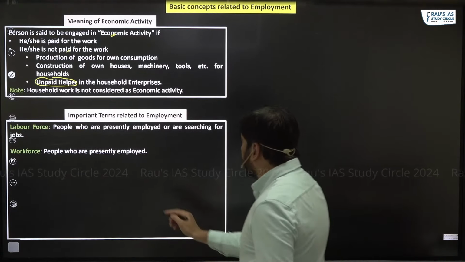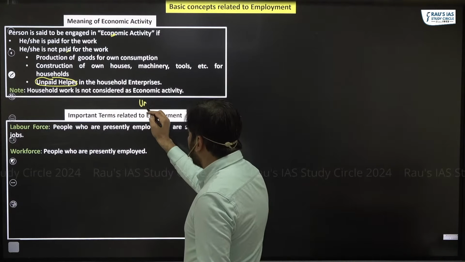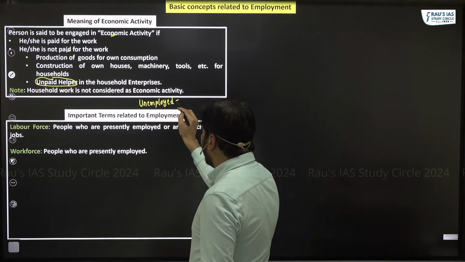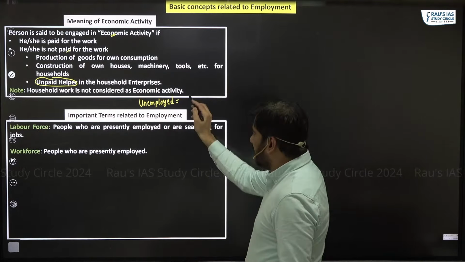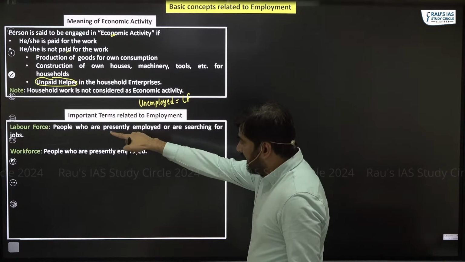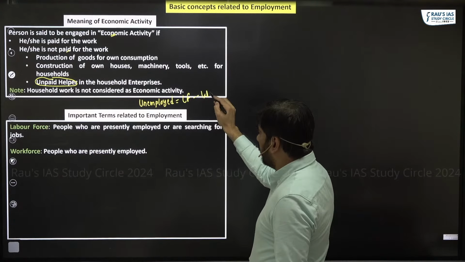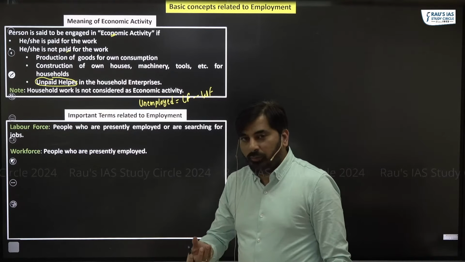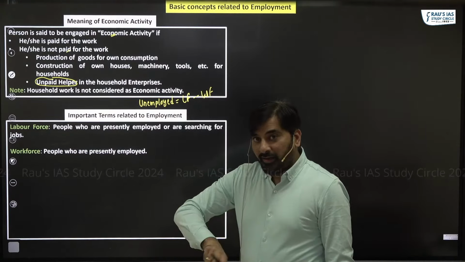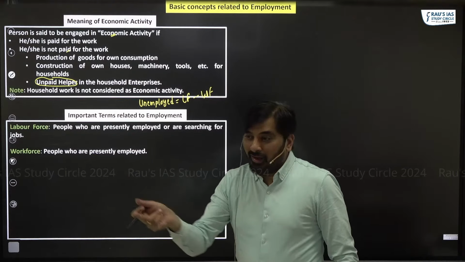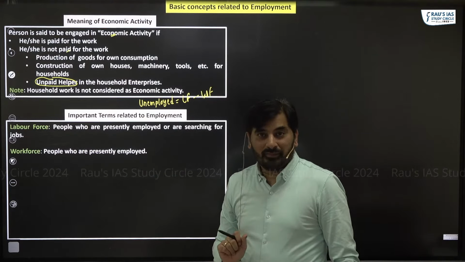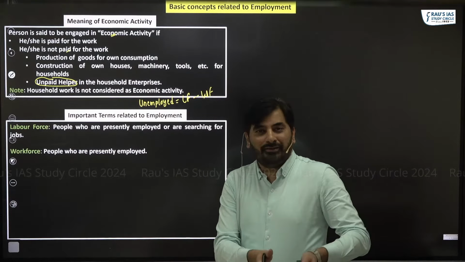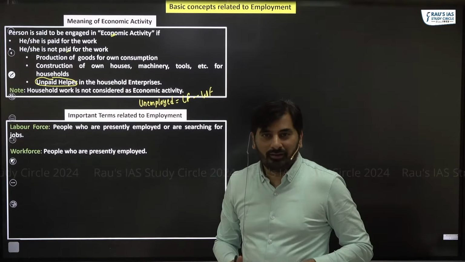So think, if I want to know how many people in a particular country are actually unemployed, I can easily calculate it by labor force minus workforce, right? So a person is considered to be unemployed only when a person is searching for a job and does not get a job. If a person is not even wanting to work, we would not even consider such person to be unemployed, right?